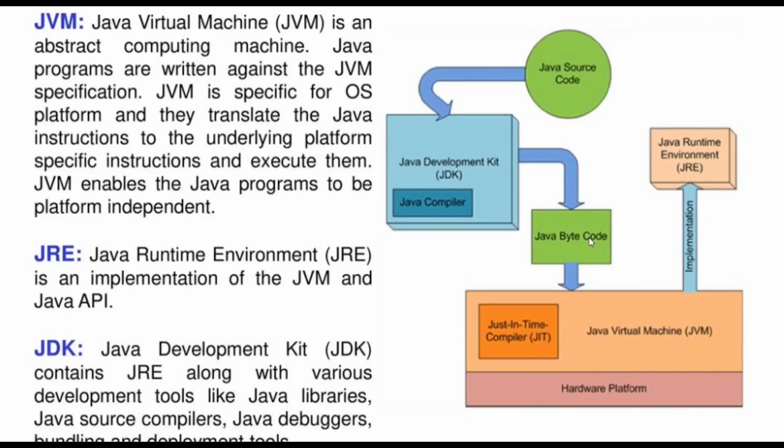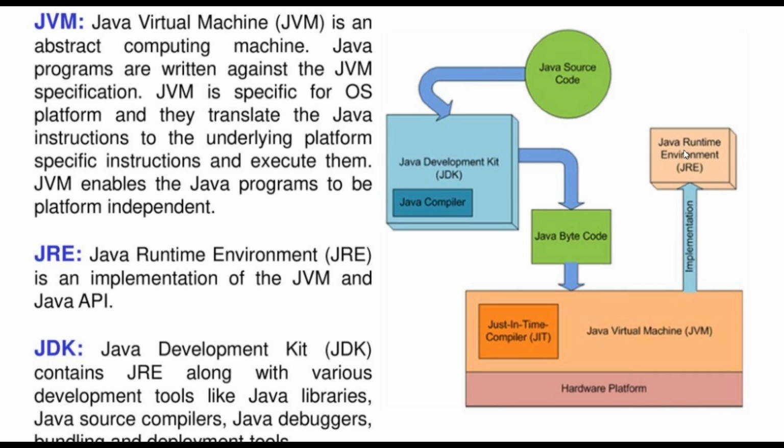So this is how source code is inputted into the Java Development Kit, and then it creates bytecode for us. This bytecode then moves to the Java just-in-time compiler. This compiler gives us the implementation of the code, and then it goes to the JRE, and the JRE runs the code itself.